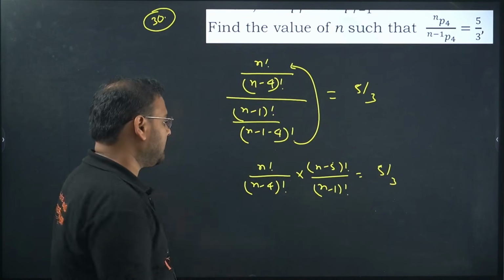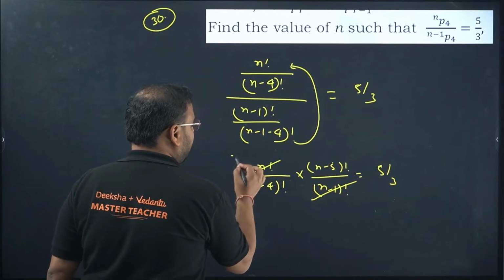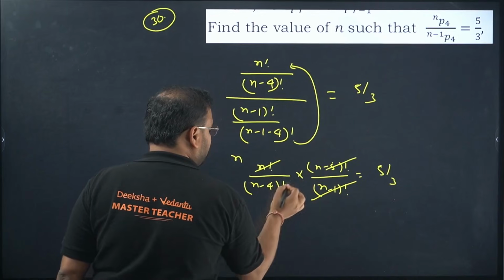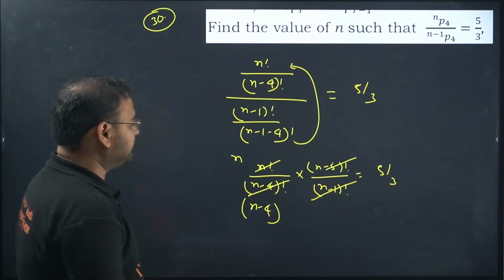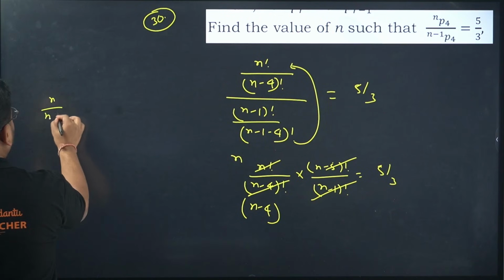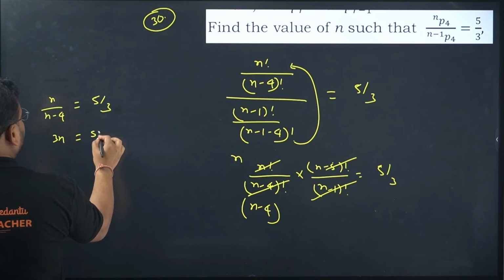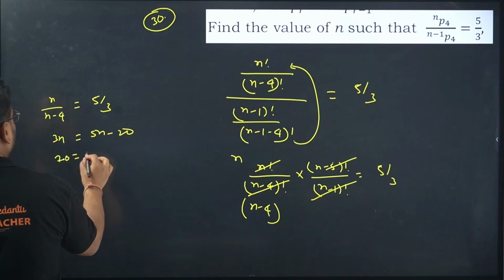Check which of these two are bigger. This is bigger. So if you cancel this, you'll have only n left. Same way, these two also are consecutive elements. If you cancel this, you'll have n minus 4 left. What is the answer going to be? n upon n minus 4 is 5 by 3, cross multiply. 3n equals 5n minus 20. Move on this side. We get 20 equals 2n.